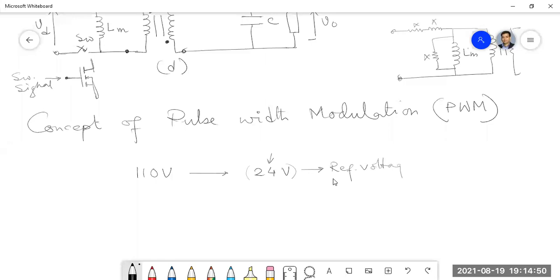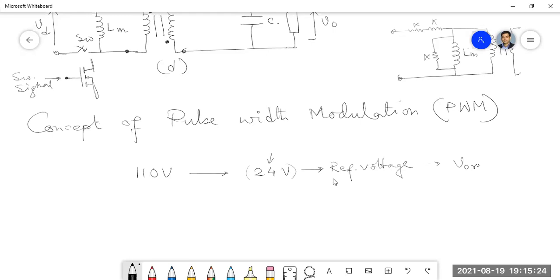So this is my reference voltage, or we can also call it the reference output voltage, VOR. Now there may be some deviation from it in the actual cases, and your actual voltage can be other than this 24 volt. Now your controller should operate accordingly to maintain the voltage at 24 volt.